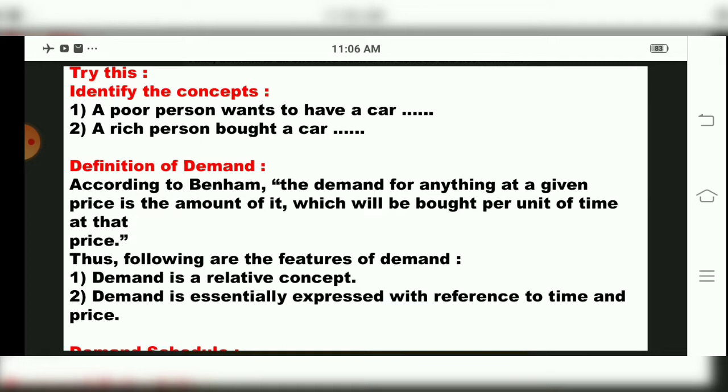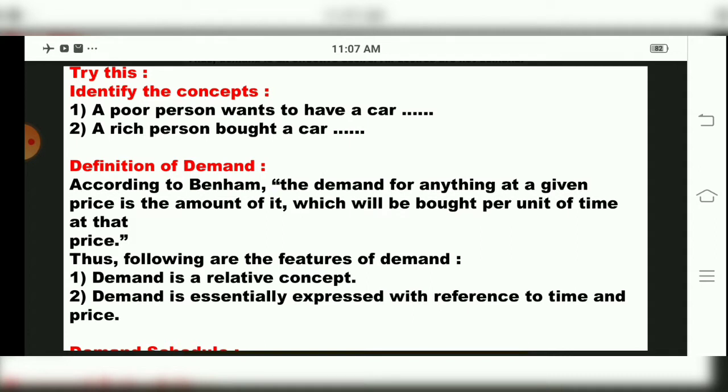Then the definition, according to Professor Benham, is that demand for anything at a given price is the amount of it which will be bought per unit of time at that price. Means children, in a simple way, according to the price of the commodity, it will be purchased at that particular time. It is called demand. Whatever you want to purchase at that particular price, in that particular amount, is called demand, children. This is the definition of demand.